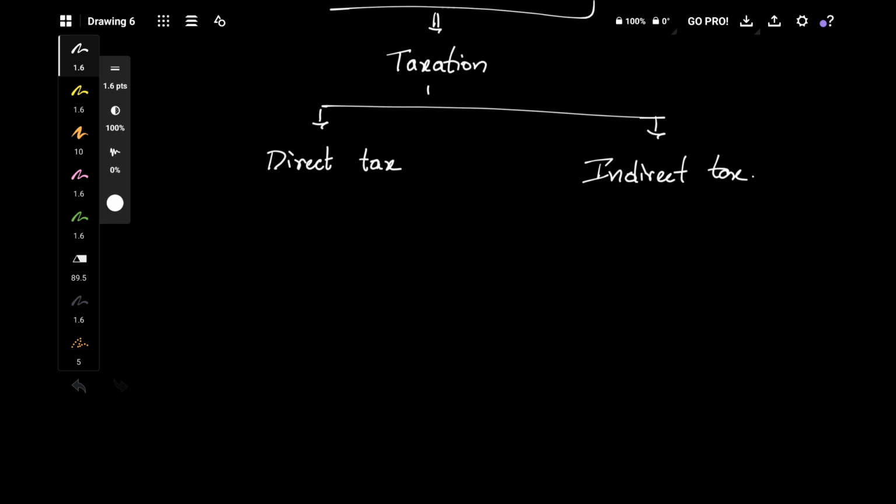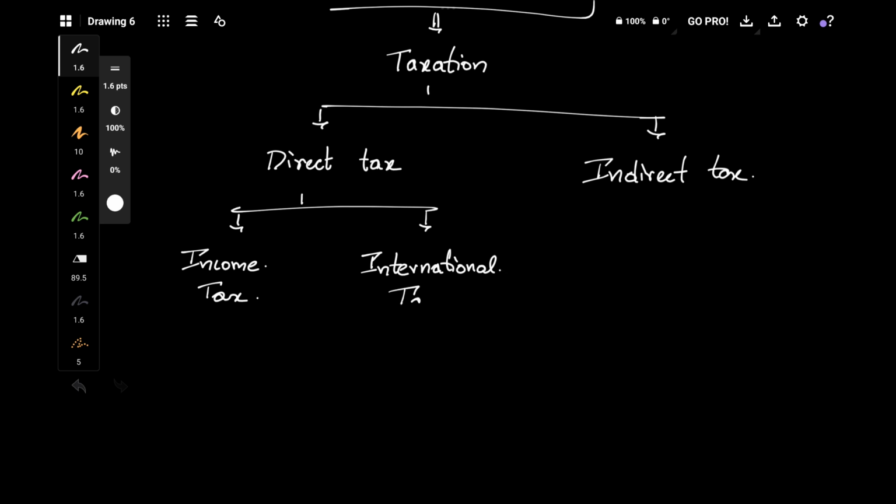Under direct tax there are again two types of taxes. One is income tax. We know our tax rates, slab rates and all. And the other one is international taxation. You don't have to touch this, I guess, but we're going to learn that in CA Final, don't worry.